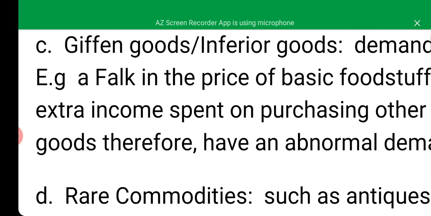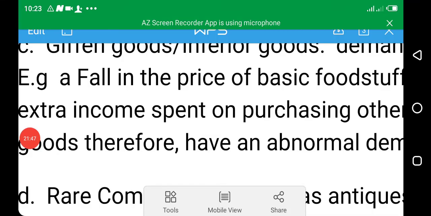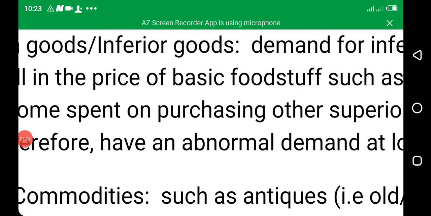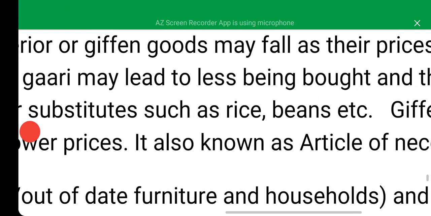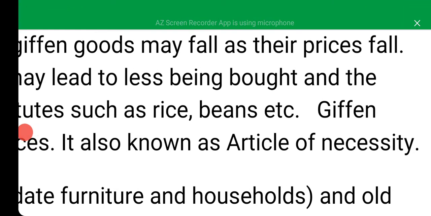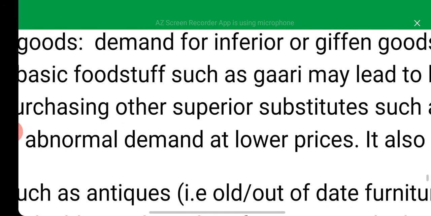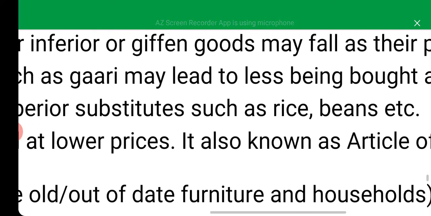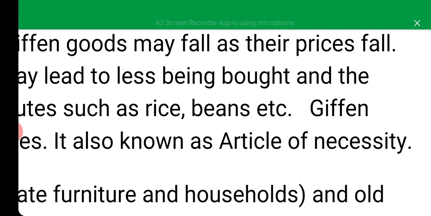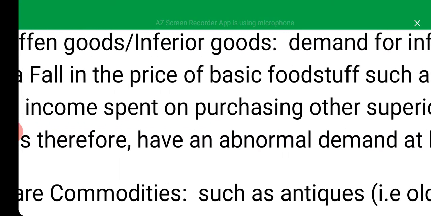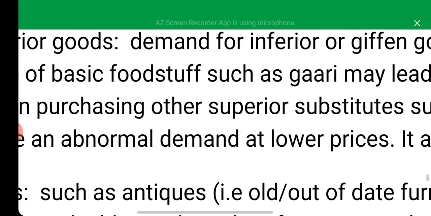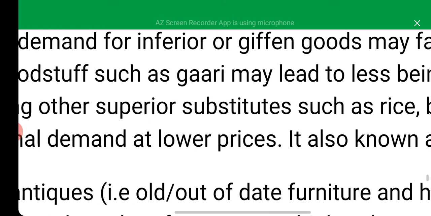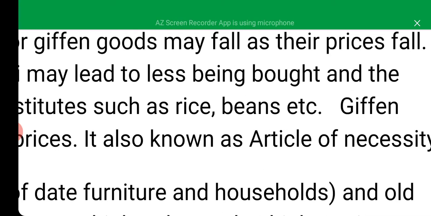For example, a fall in the price of basic foodstuffs such as garri may lead to less being bought, and extra income spent on purchasing other superior substitutes such as rice, beans, and so on.